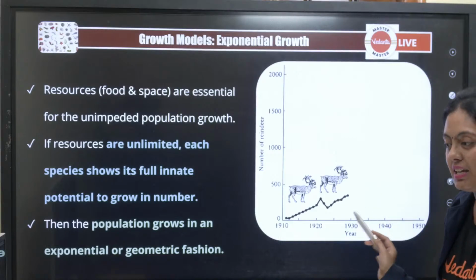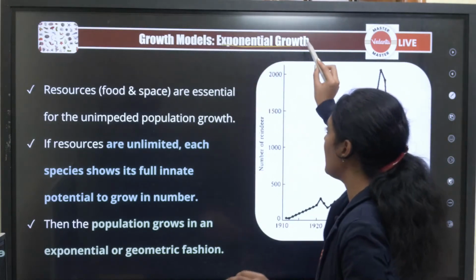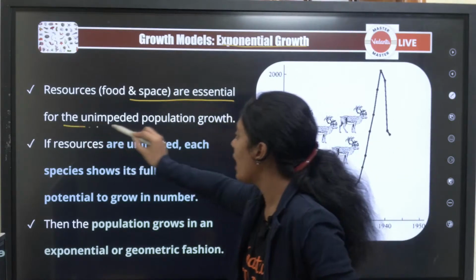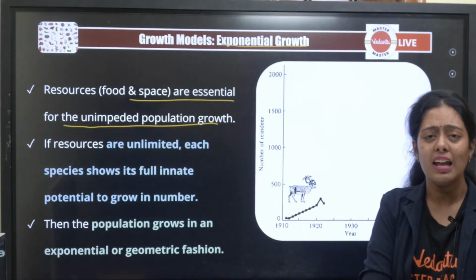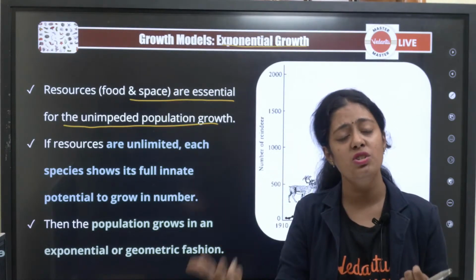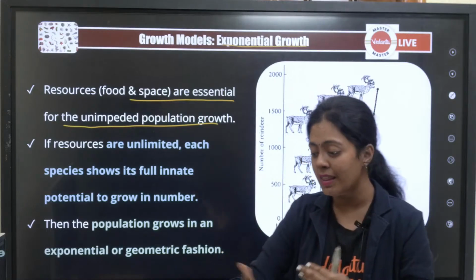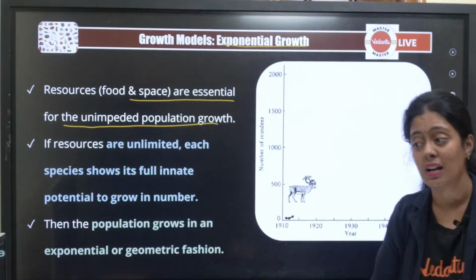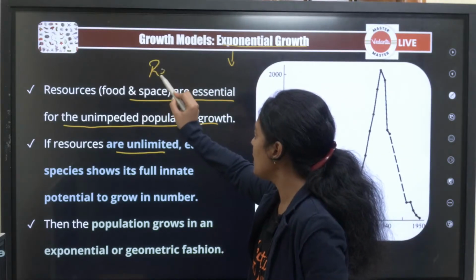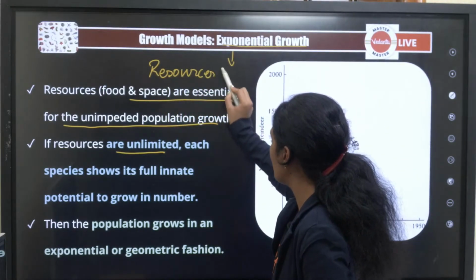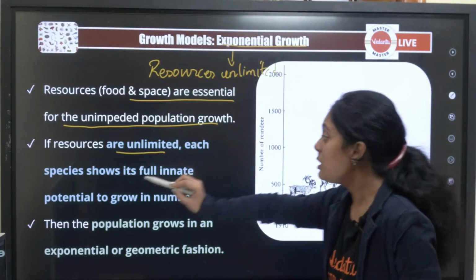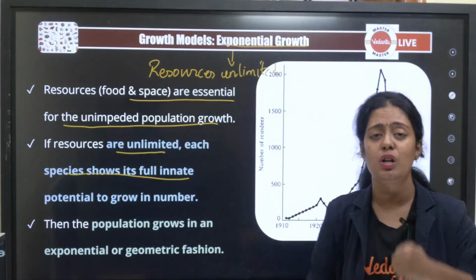Now let's try to understand all the details. You guys will get it very easily. Okay, so what is the first growth model? Exponential growth model. Resources are essential for unimpeded population growth. Is everyone agreeing with me? For a population to grow, it needs resources: food, water, shelter, space. Only if all of that is there will my population grow, pasangala. If the resources are unlimited, that is what it is. Don't think I am repeating this, because many people get confused here. Resources unlimited. The species shows its full potential to grow in number.